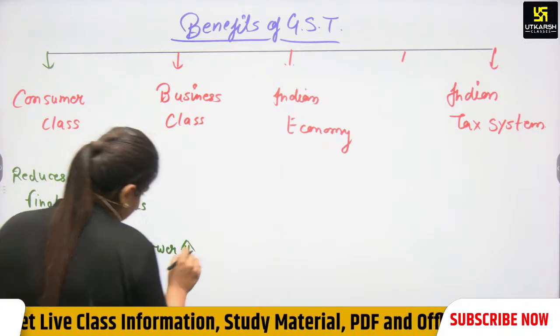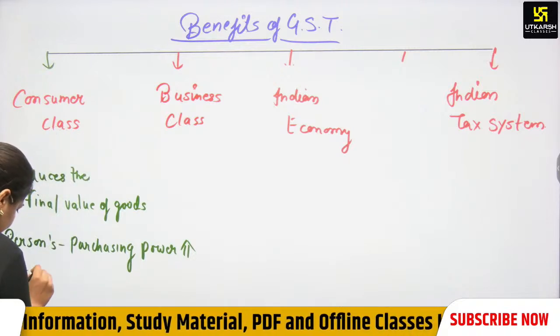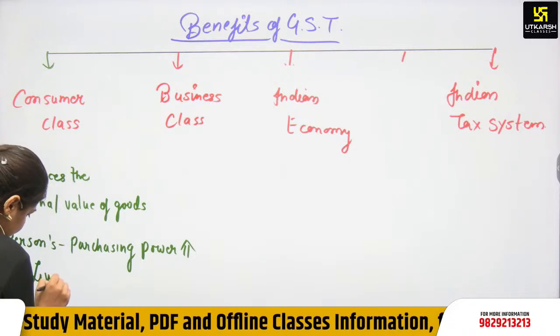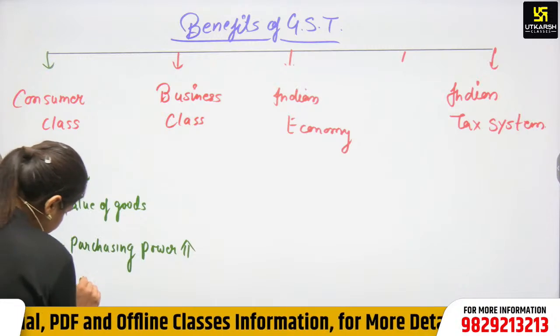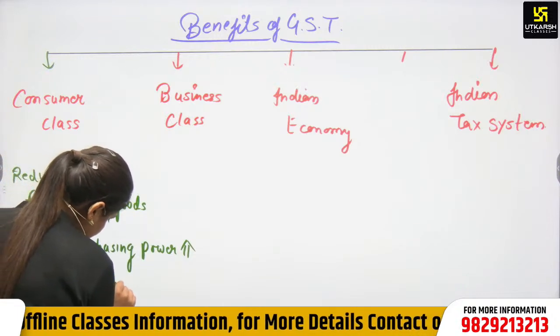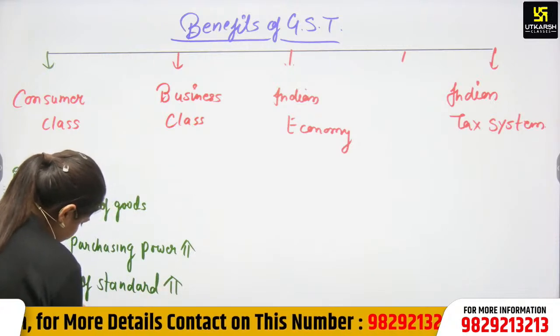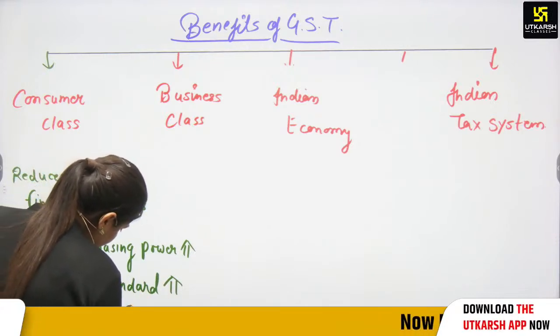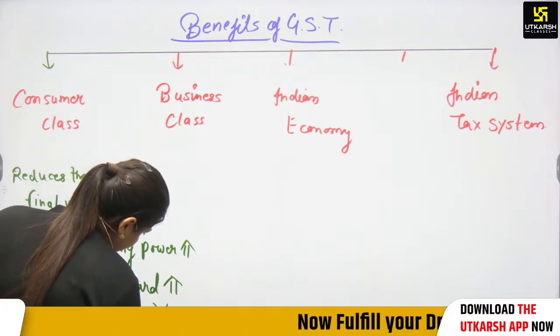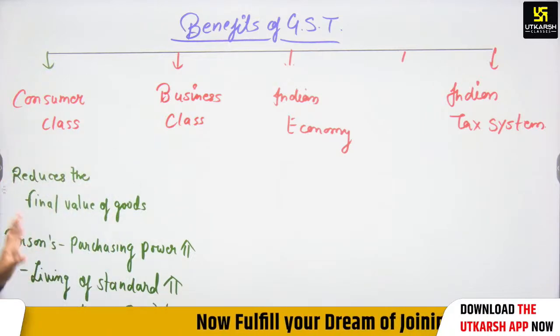When purchasing power increases, the standard of living of the person will increase, then per capita income will increase, and when per capita income increases, national income will also increase. So this is the effect on the consumer class.